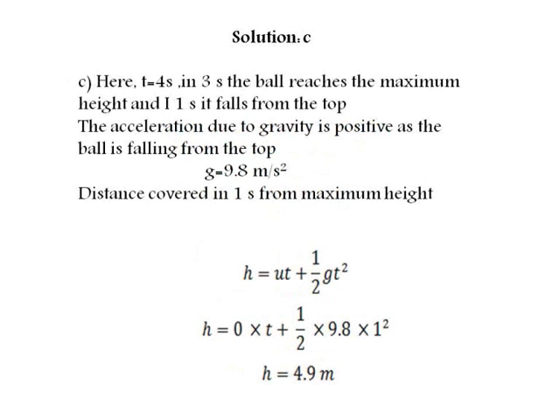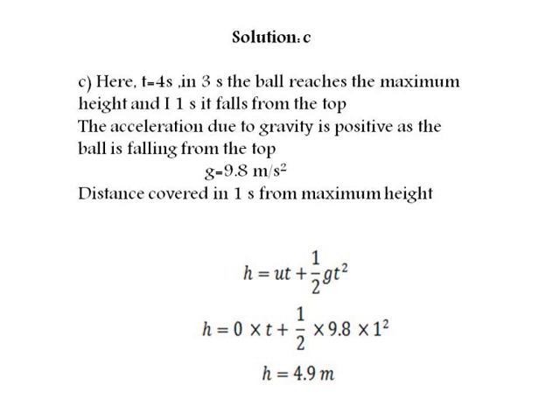Last, we need to calculate the position after 4 seconds. As we already know that the time of ascent is equal to 3 seconds, the ball reaches the maximum height in 3 seconds, and in the next 1 second it falls from the top. And in this case, the value of acceleration due to gravity will be positive, as the ball is falling from the top. In this case, the value of initial velocity will be 0.